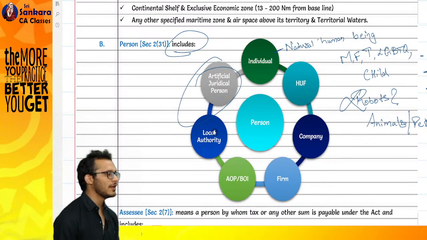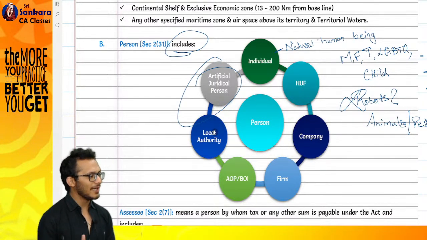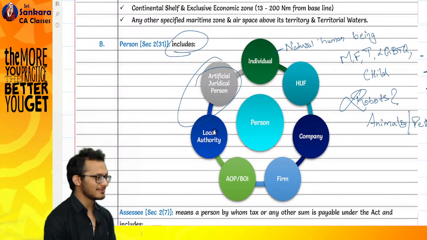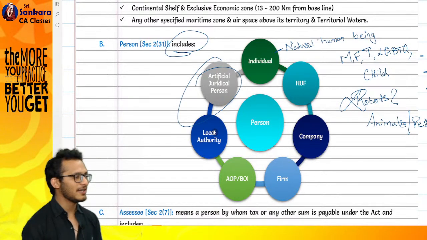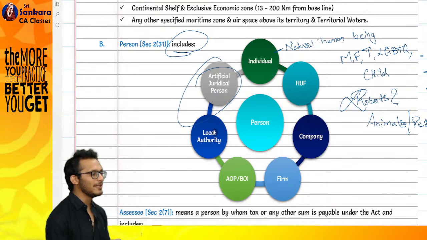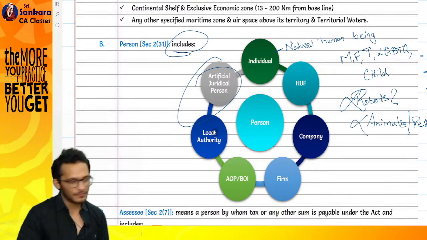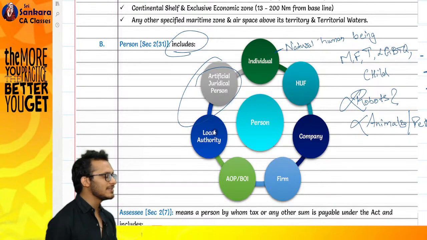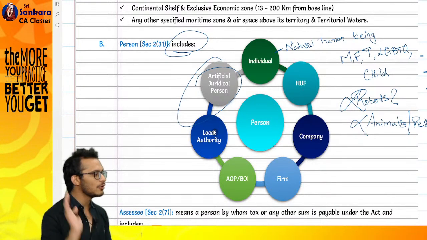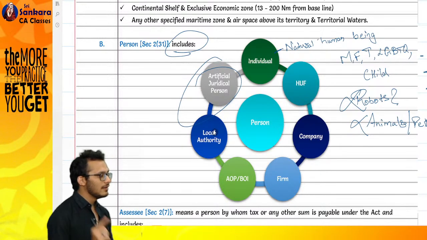Same logic for animals. They don't use their own head. Apparently, we use more head. Yes, they say humans have become animals, animals have become humans. So this is also an income which is earned by the human, and therefore the human will pay the tax on the animal's income. So this is also not covered as of now. Tomorrow if they start getting their own sixth sense and can start working on their own, things will go differently. That is why it is inclusive. Doubts till now?